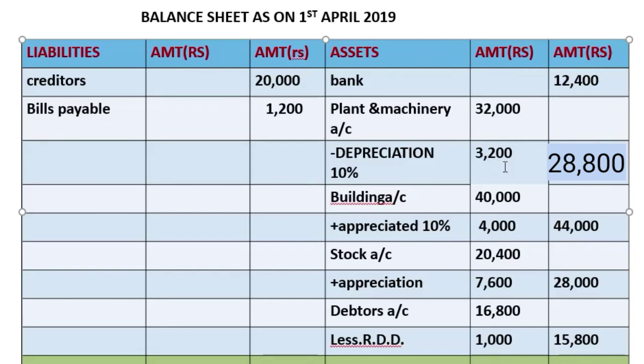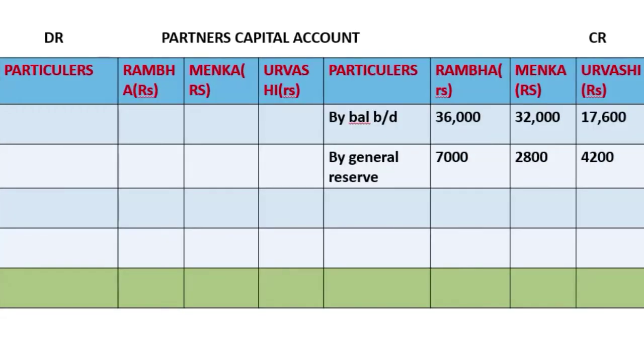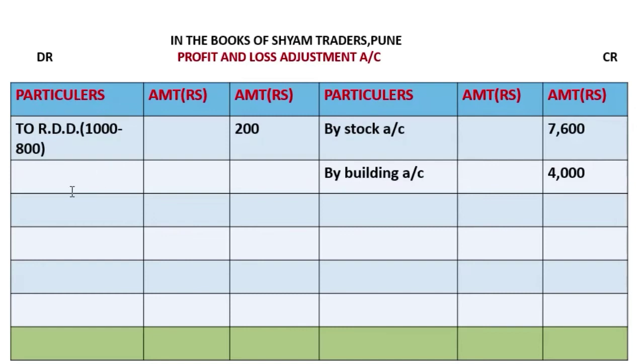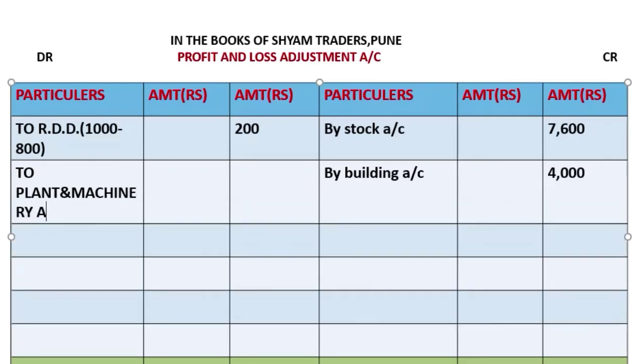Now this 3,200, where will we take it? We'll take it in the partners' debit side, profit and loss adjustment account, to plant and machinery account.